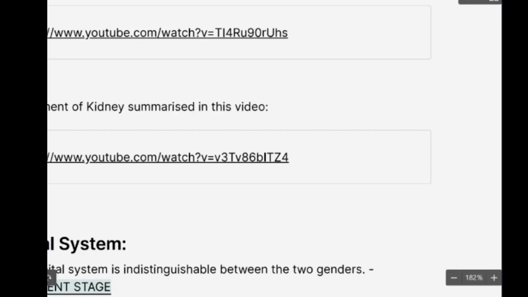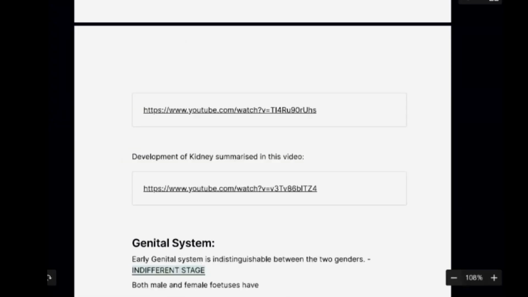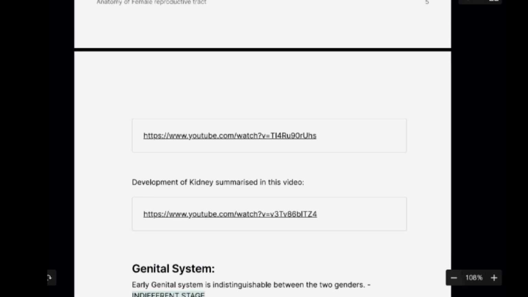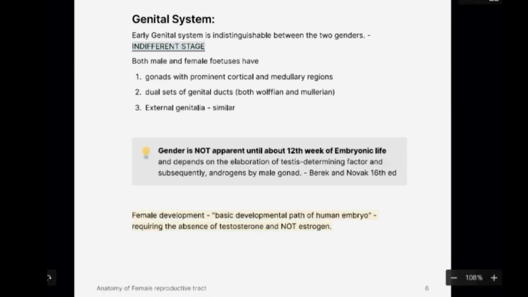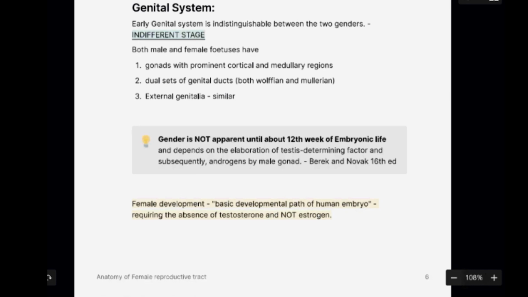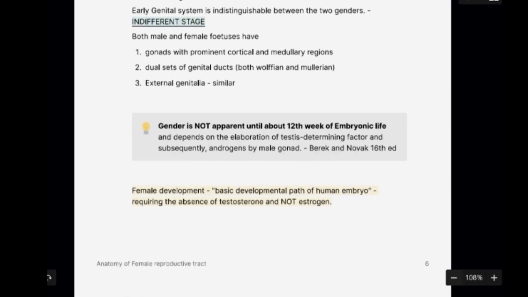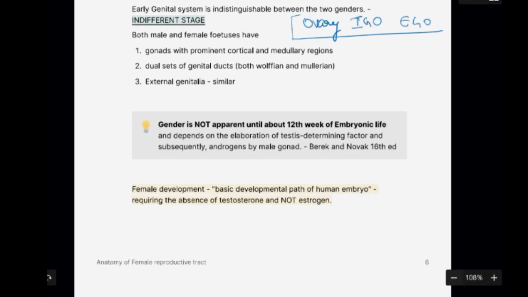Okay. So now we'll go to the genital system development. Okay, so once we understood that mesonephros is going to develop, you are going to have the mesonephric duct and Wolffian duct. Okay, so this is going to further develop into the genitalia. So in the genital system, we have basically the ovary, and then we have internal genital organs, and then external genital organs. Okay, so this is how we are going to divide the female reproductive system.